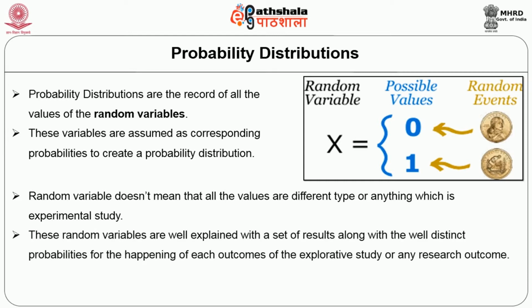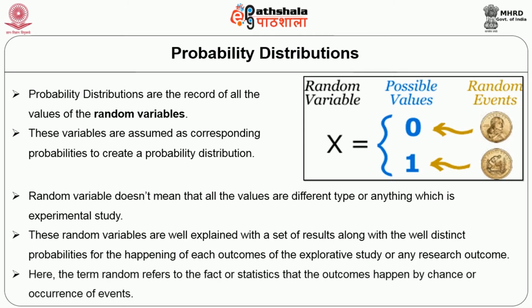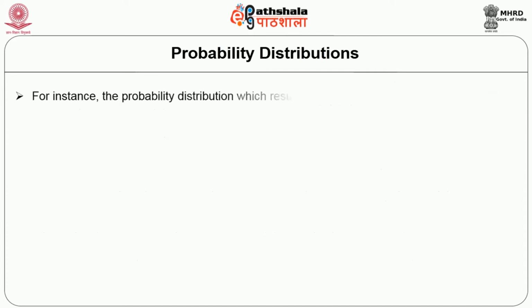These random variables are explained with a set of results along with well-defined probabilities for the happening of each outcome of the exploratory study or any research outcome. Here the term random refers to the fact that the outcome happens by chance of occurrence of the event. This can be explained with a suitable example.